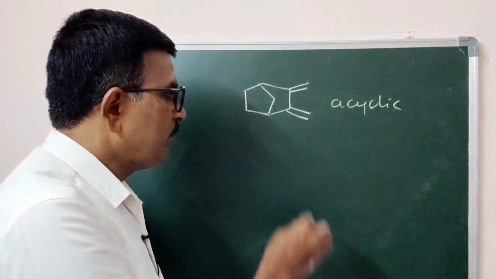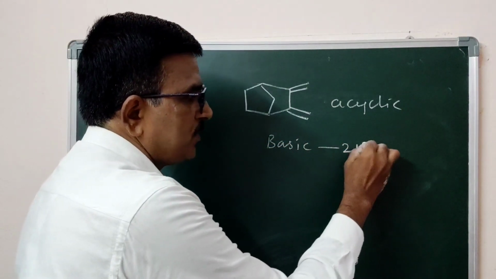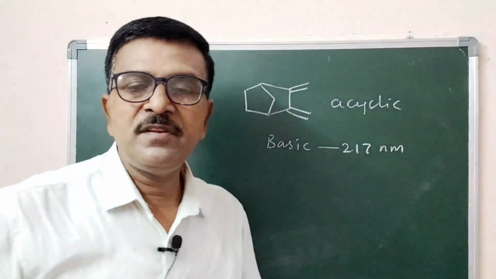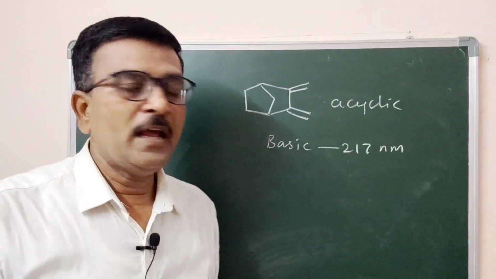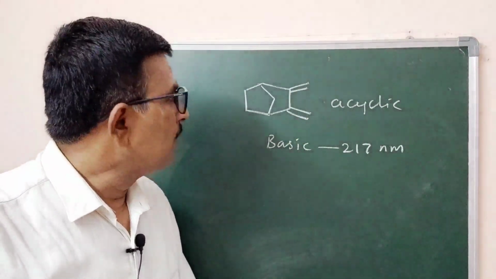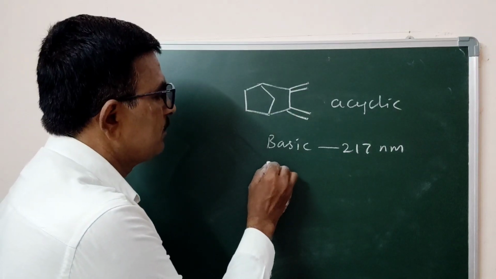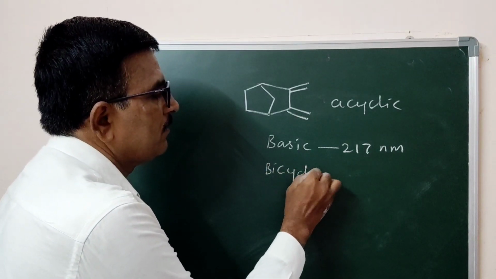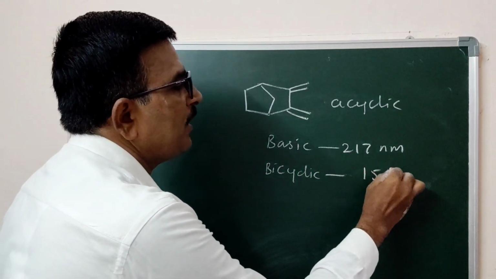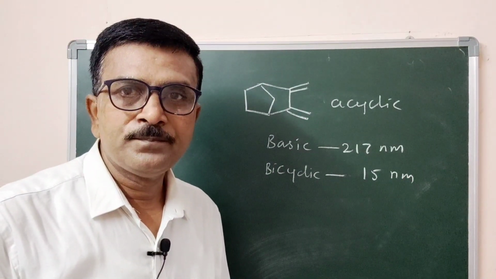So the basic value is 217 nanometer. Is it clear? Now the system is bicyclic. One is a 6-membered ring, one is a 5-membered ring. Each bicyclic contributed 5 nanometer.